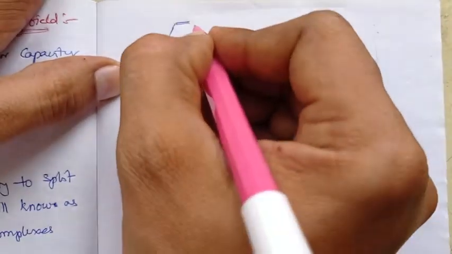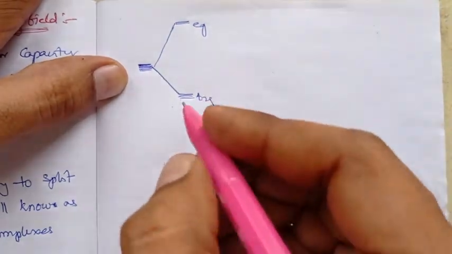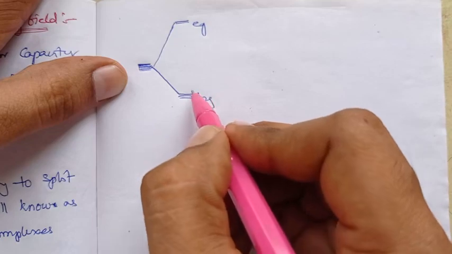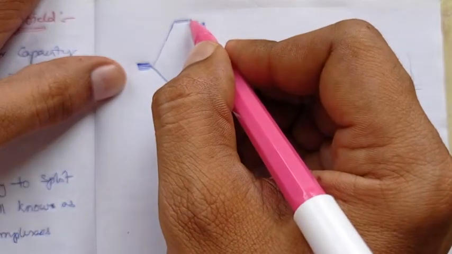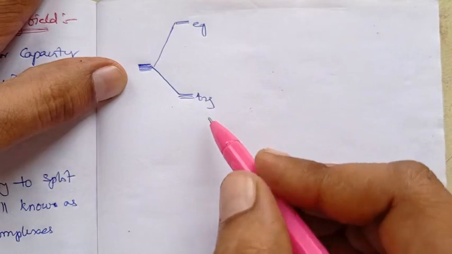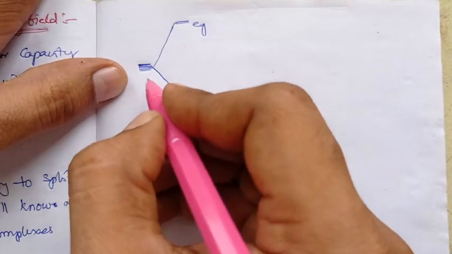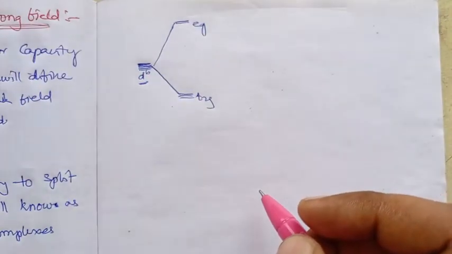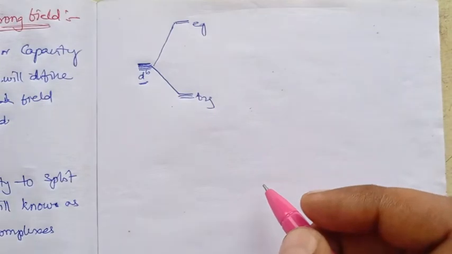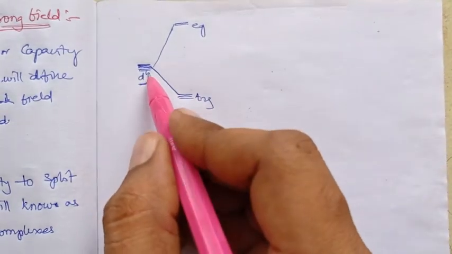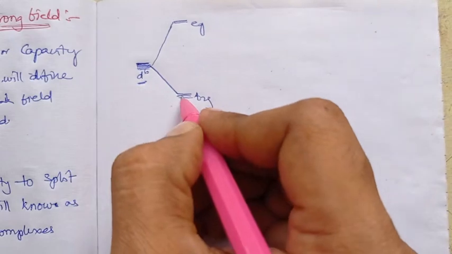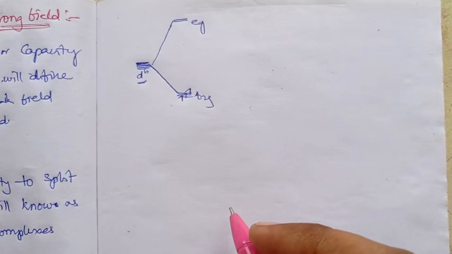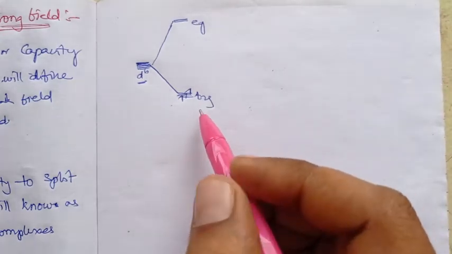So when electrons are filled, after filling t2g it has to reach eg. Consider that we have taken a 6 electron metal, that is d6. In this d6, it is easy to fill the first 3 electrons. There is no hindrance which stops the electrons from filling the orbitals, right?